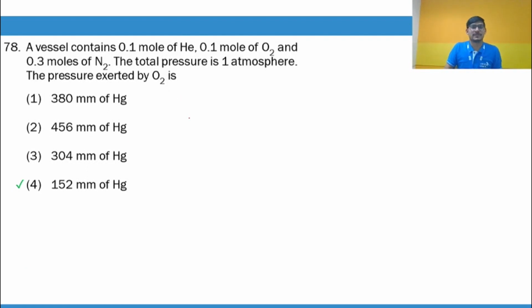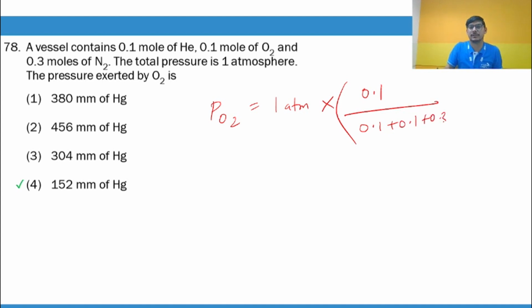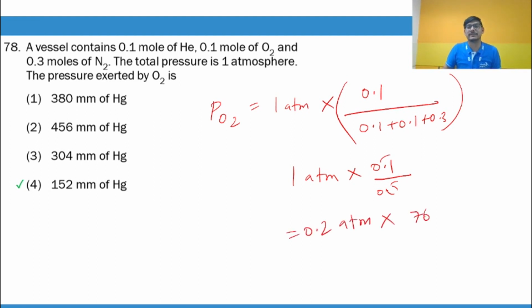The pressure exerted by oxygen, again an application of Dalton's law. Pressure exerted by oxygen is total pressure, which is 1 atm, multiplied by the mole fraction of oxygen. Now for oxygen you are taking 0.1 mole, and in total you are taking 0.1 plus 0.1 plus 0.3. Okay guys, so this is 1 atm multiplied by 0.1 over 0.5. Okay, so it is 0.2 atm, and you guys know that 1 atm is 760 millimeter mercury, right? So you can solve that. It will come out to be 152. Correct guys?